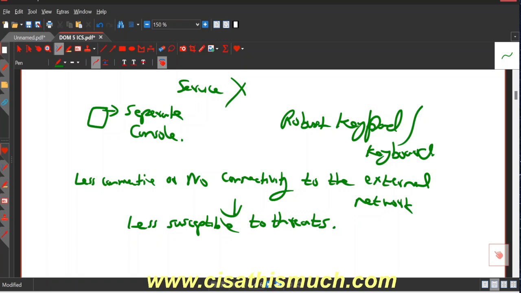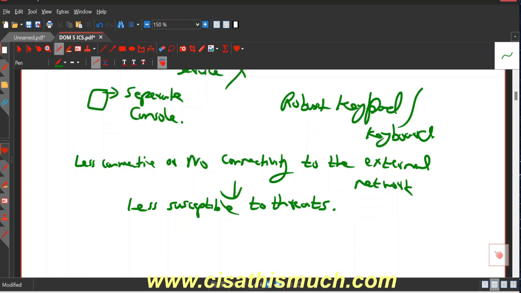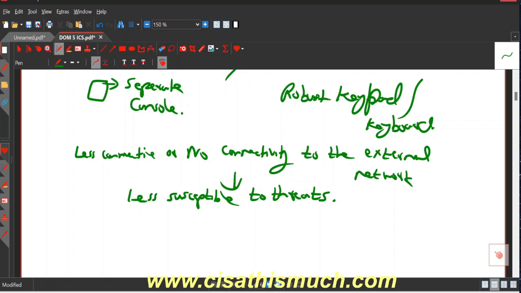So when we say these are less susceptible to threats, you can't rule out the threats on such systems. Also, these facilities will normally be self-contained, as we have discussed. They will not have connectivity with the internet or any other network, because the system is programmed to manage only those machines for which it is configured, and not for external access.